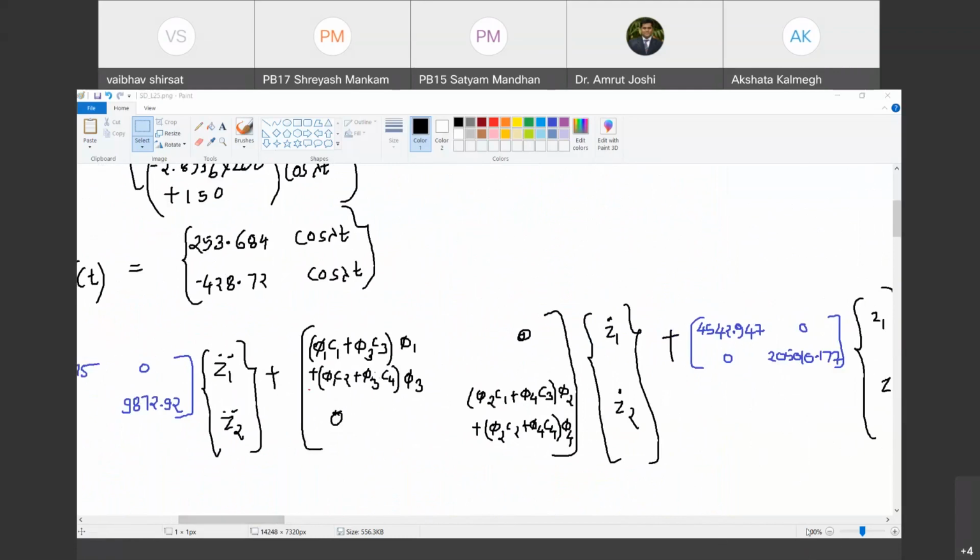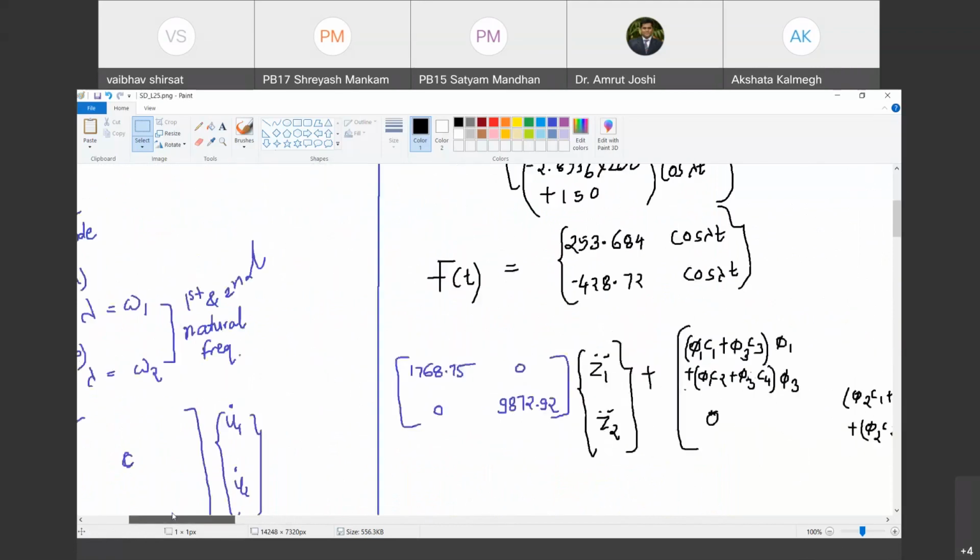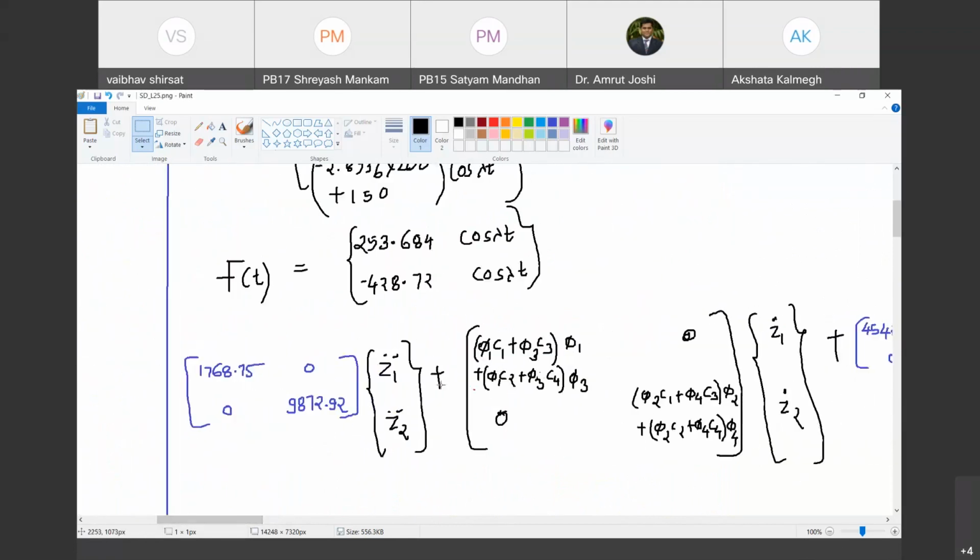And you can see that none of the matrices M, C, or K has off-diagonal terms, and therefore these equations of motion are uncoupled. Are you with me? The only one question pending with us is how to get C1, C2, C3, and C4. Happy? Okay. Now, let us look at the first term